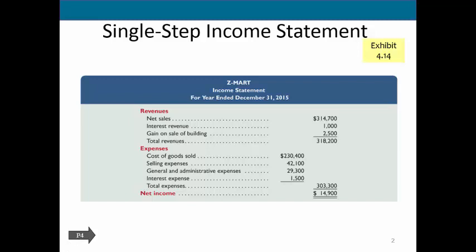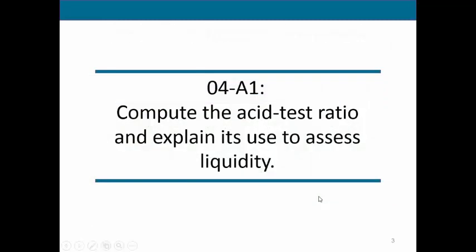From a multi-step income statement, we can quickly see what our cost of goods sold is, or what is our income from operations. So a single-step income statement, although it has the same net income number, is much more simplistic and doesn't give us as much information.